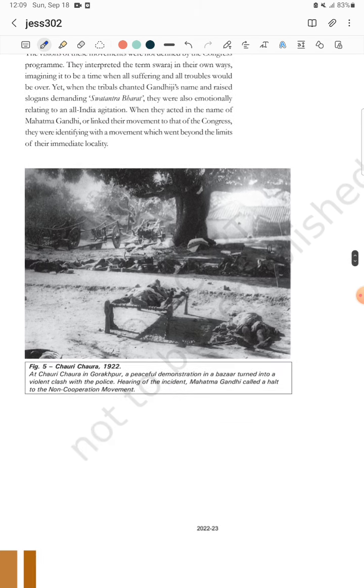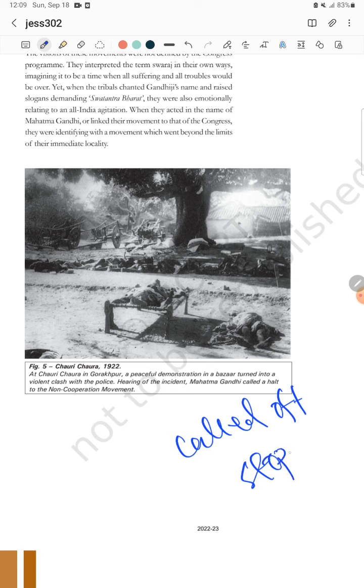Now the question was why Gandhi stopped or called off the movement. Called off means stopped only, so don't be confused here, right? Why did Gandhi call off or stop the non-cooperation movement? Gandhi started it in January 1921, but in 1922, due to the Chauri Chaura incident, Gandhi called off the movement. Chauri Chaura was a place in Gorakhpur, Uttar Pradesh. A peaceful demonstration in the bazaar suddenly turned into a violent clash with the police.